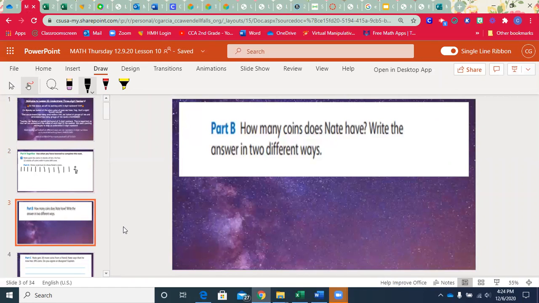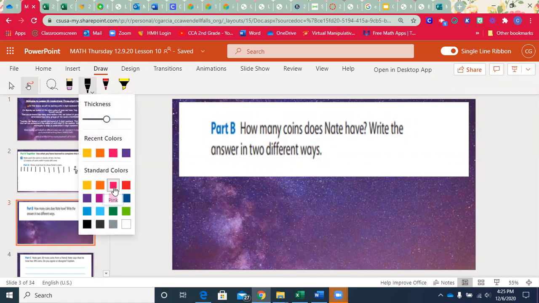Now, how many coins does he have? And then it says write the answer in 2 different ways. So we've been working this week on different ways that we can represent numbers, three-digit numbers. So a couple of ways that we have learned about, we have done something similar to this.